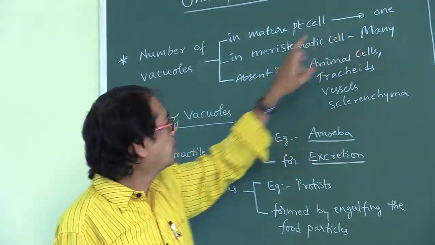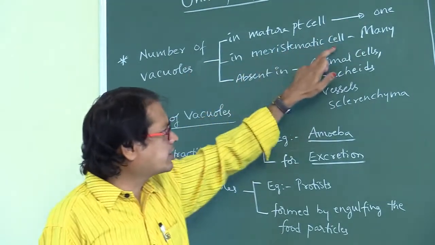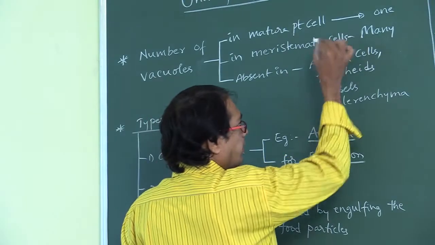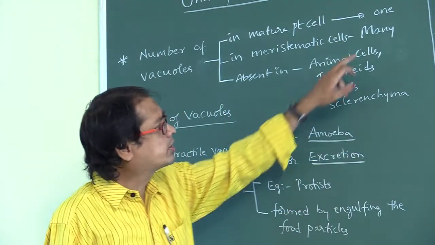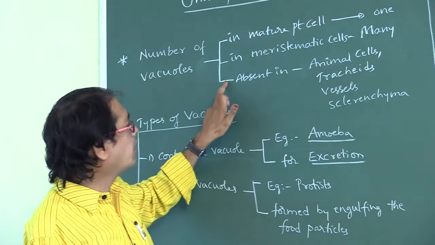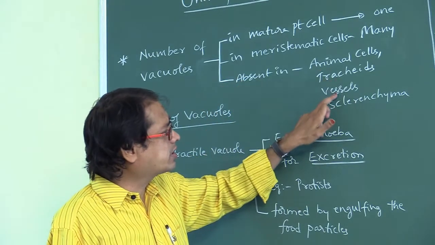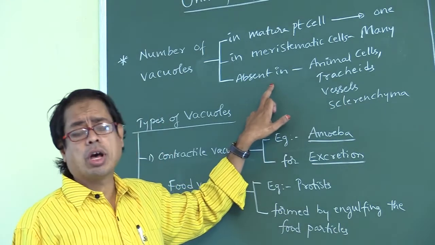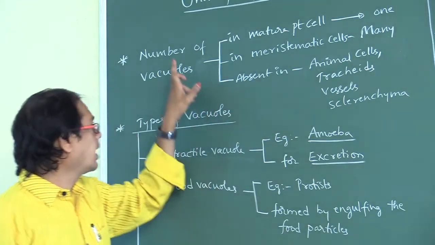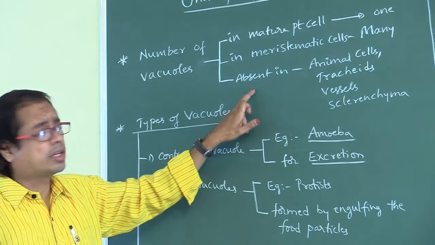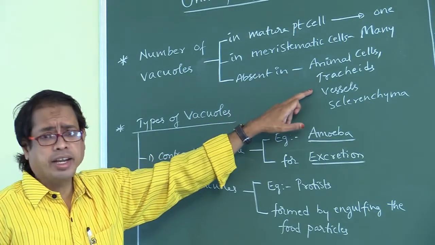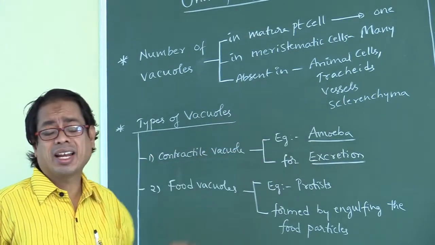That's why 1. Number of vacuoles in meristematic cells means many. Number of vacuoles in animal cells, tracheids, vessels, and sclerenchyma means 0, absent.